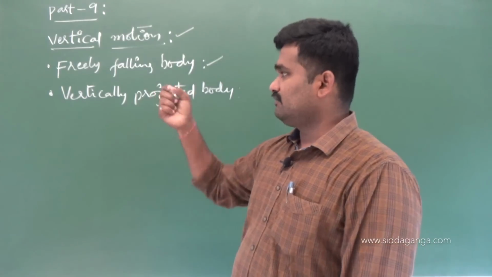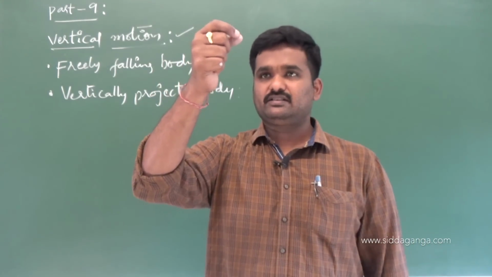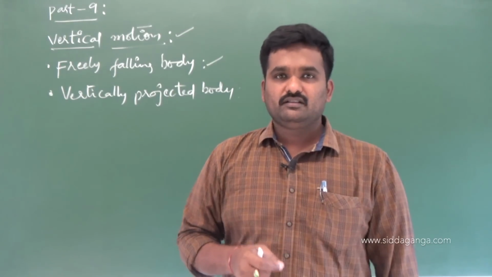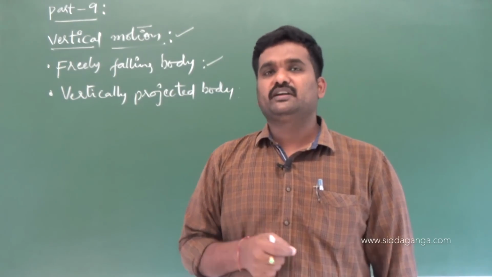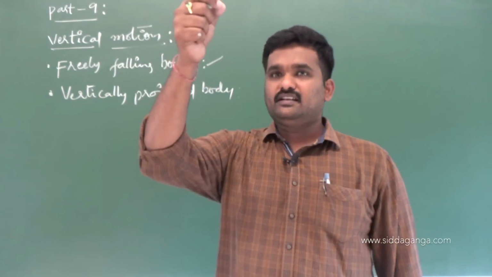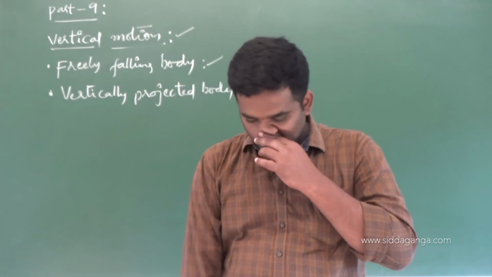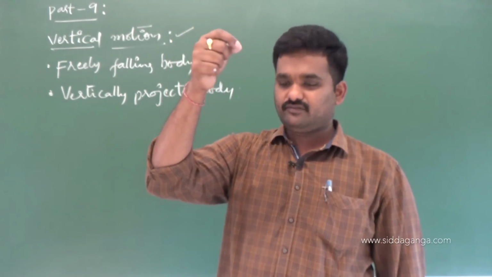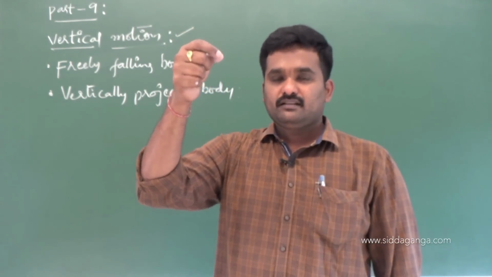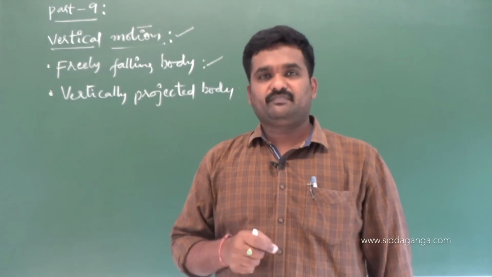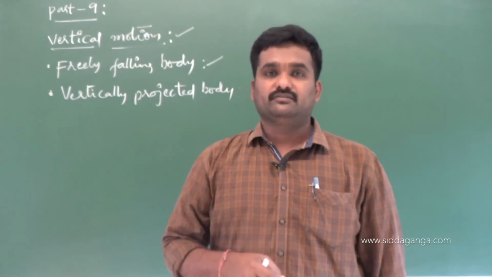Here also, when I drop a body from height h, how much time does it take to reach the ground? How do I need to find it out? There should be an equation corresponding to that. And when I drop it here, what will be the velocity when it reaches the ground? I am going to drop a body from a height of 10 meters, let me say. Then by the time it reaches the ground, what is the velocity it is supposed to have, or what is the speed with which it reaches the ground?